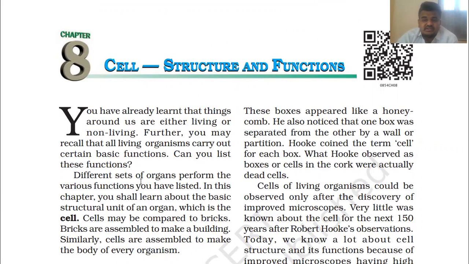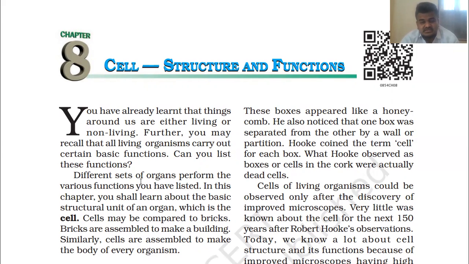He also noticed that one box was separated from the other by a wall or partition. Who coined the term cell for each box? What Hooke observed as boxes or cells in the cork were actually dead cells. It was not an active cell, or a living cell. So it was a dead cell. He observed that it was a dead cell.